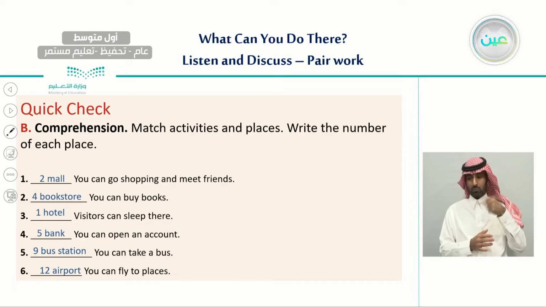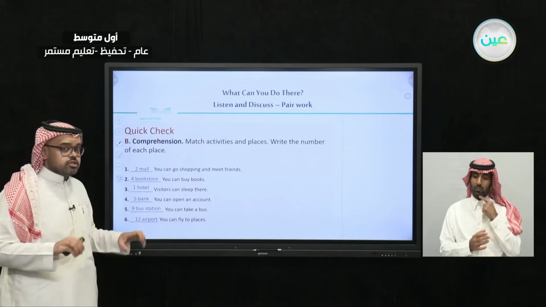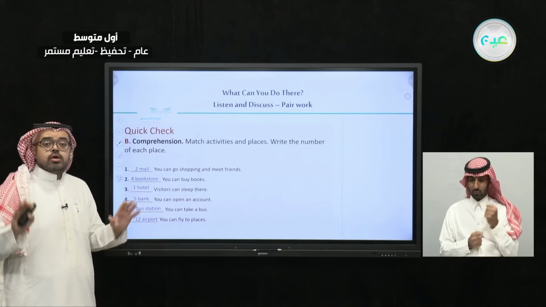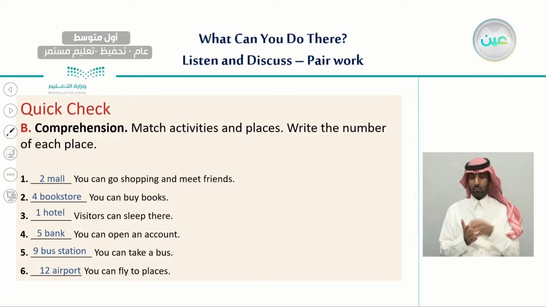So here we have answered the activities and we did match them with the places. The first one, this activity matches the place of the mall. And the second one, you can buy books, we match it with the bookstore. The third one with the hotel, the fourth one with the bank, the fifth one with the bus station, and the last one with the airport.